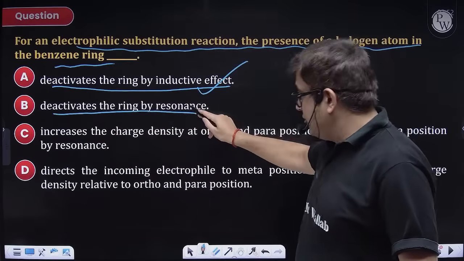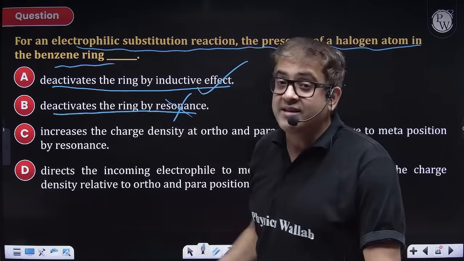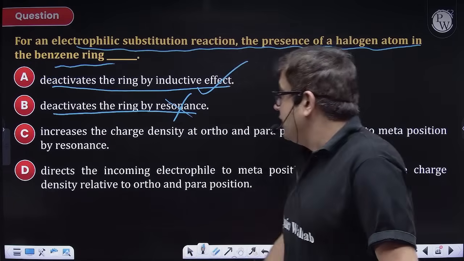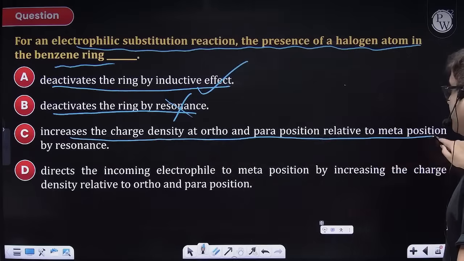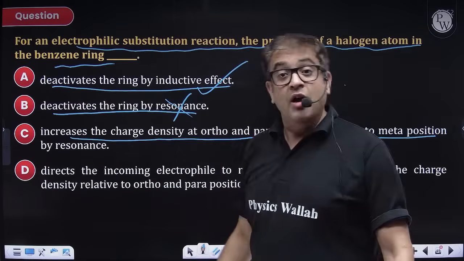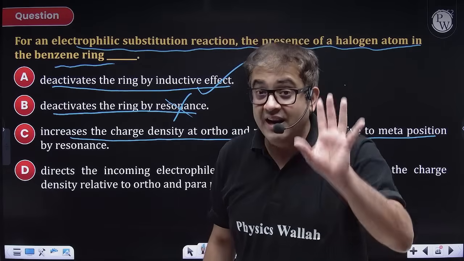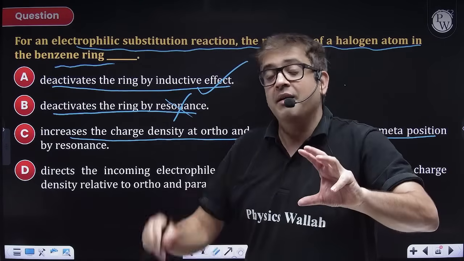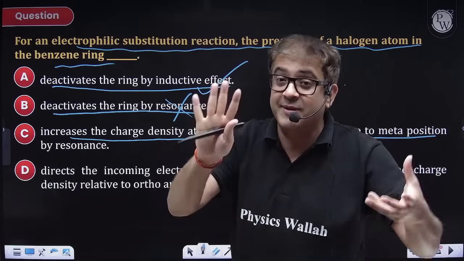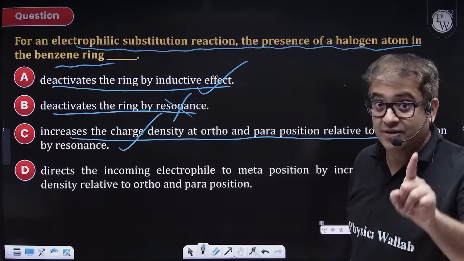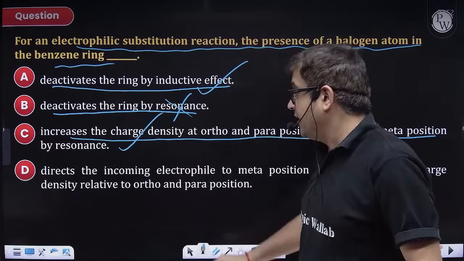Deactivate the ring by resonance? No, sir, resonance is plus R, but it is less operational. So B is wrong. Increase the charge density at ortho para position relative to meta position? Yes, although resonance is weak, relatively with respect to meta, at ortho para the magnitude of negative charge will be less, but it is more with respect to meta. So this is right. Theoretically, it is a very sound question.